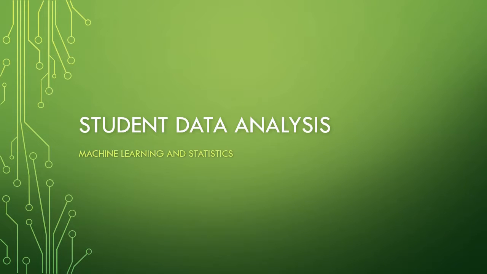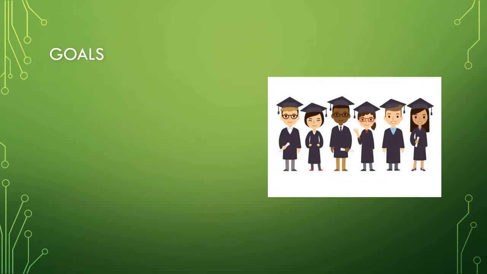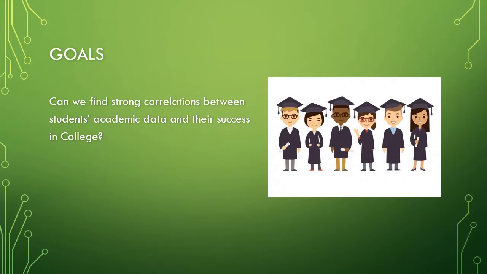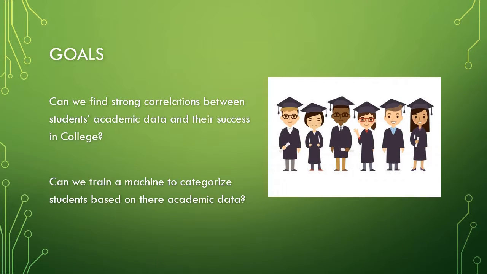In this video, I will discuss my research in combining statistics and machine learning to analyze the student data from the University of Wyoming. When I started this project, I had two goals in mind. Could we find any strong correlations between a student's academic data and their success in college? And could we train a machine to categorize students based on their academic data?